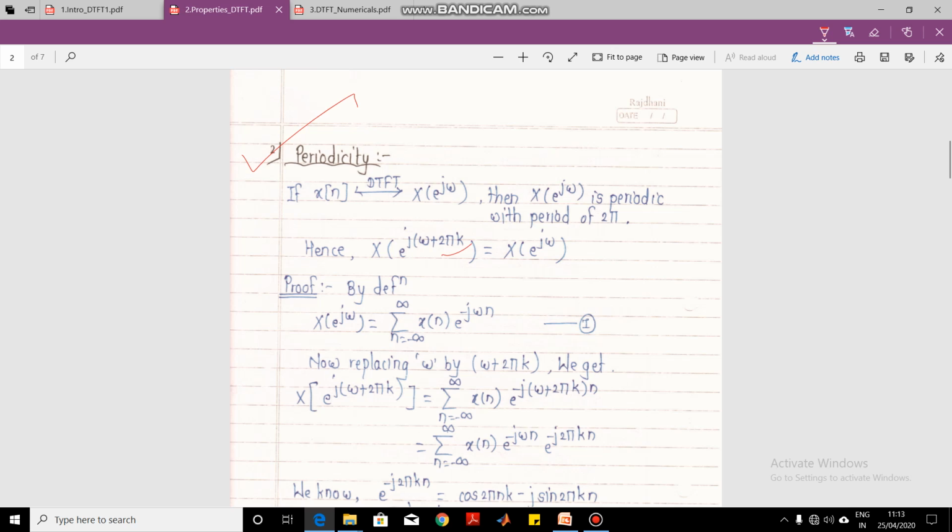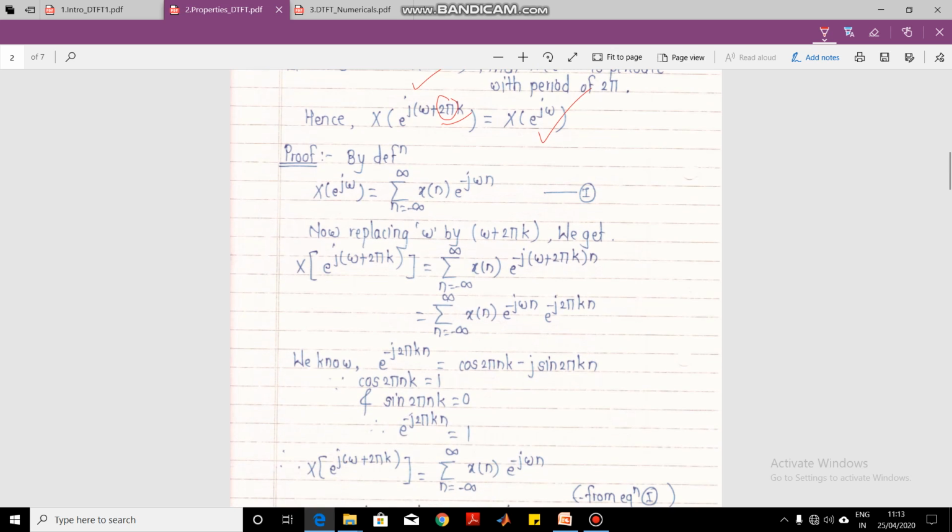Here k is an integer, so you can put k equal to 1, 2, 3, 4, 5, 6 up to infinity. After an interval of 2 pi, we will get the same spectrum. A periodic signal is a signal which repeats itself. Hence, the spectrum X of e raised to j omega repeats itself after an interval of 2 pi, and it satisfies the periodicity property.